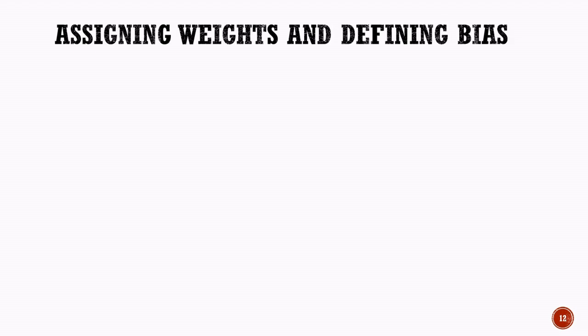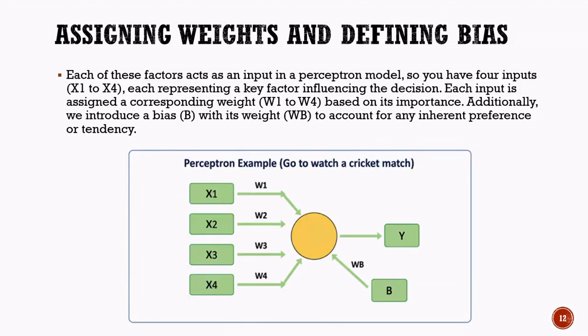Assigning weights and defining bias. Now that we have identified and ranked the decision factors, the next step is to assign numerical values to them. These numerical values are known as weights. In the perceptron model, each decision factor acts as an input. Since our example has 4 factors, we have 4 inputs, named x1, x2, x3, and x4.